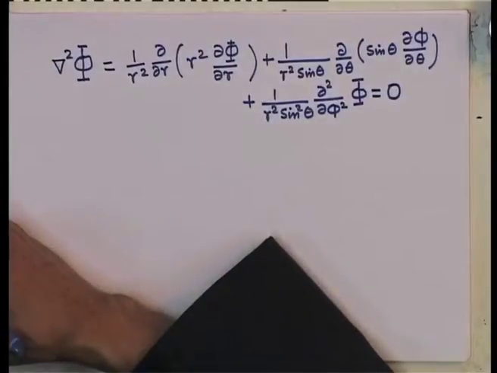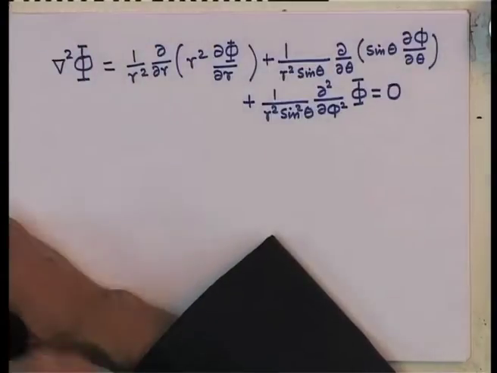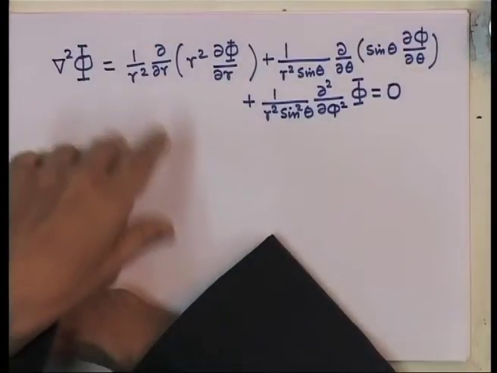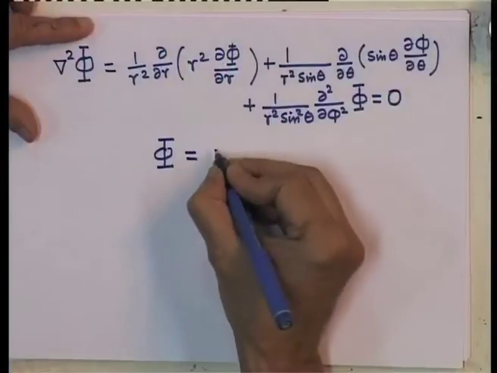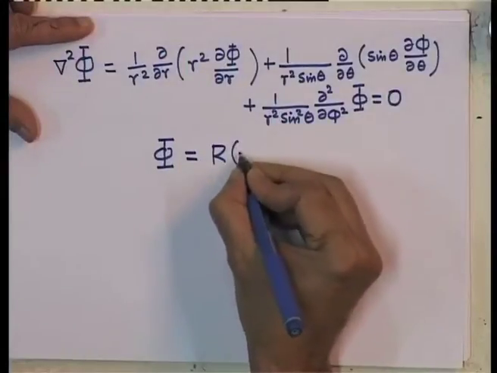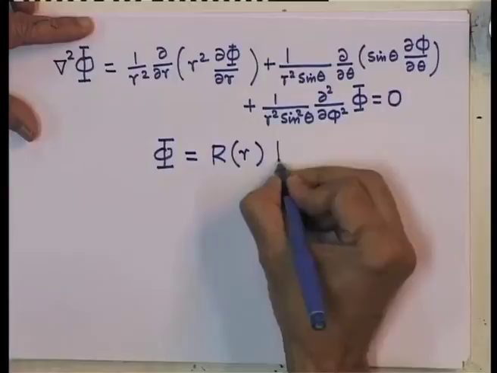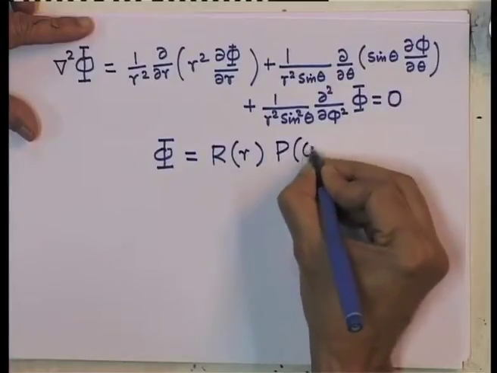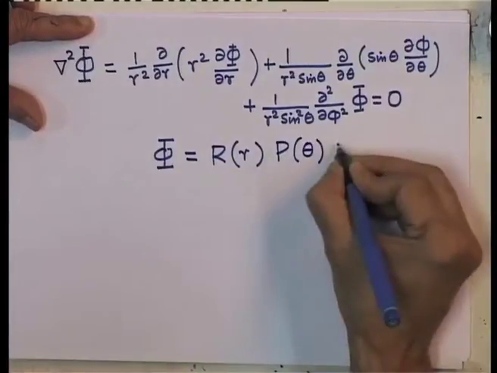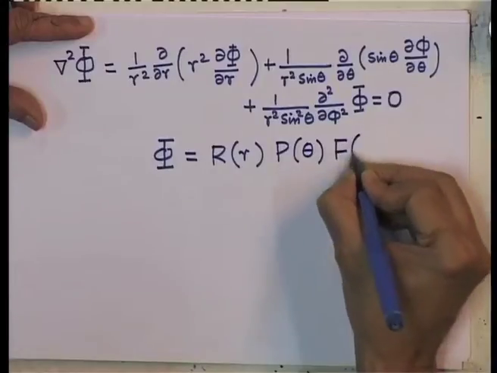Now, what we will do is use the same trick, that is, look at the possibility of separation of variables in this problem. So, we write capital Phi as a product of 3 functions: capital R, which is a function of r, capital P, which is a function of theta, and capital F, which is a function of phi.